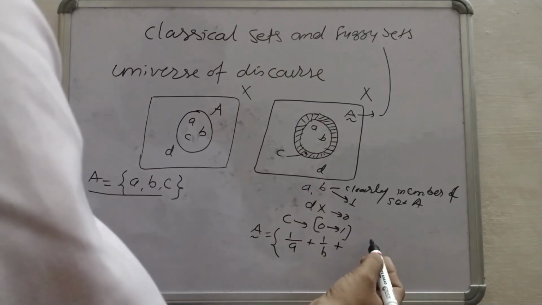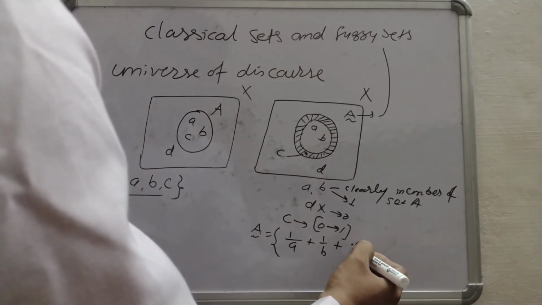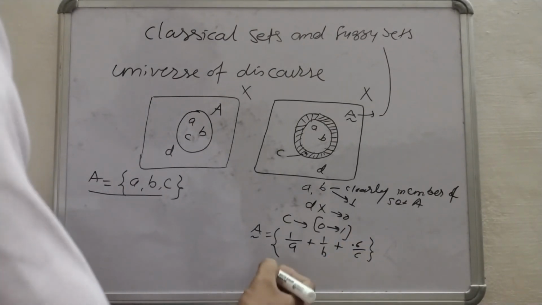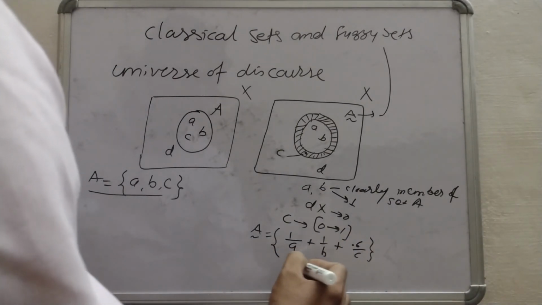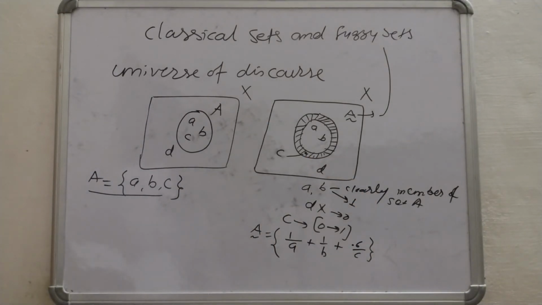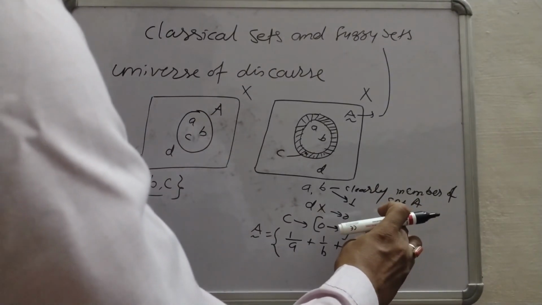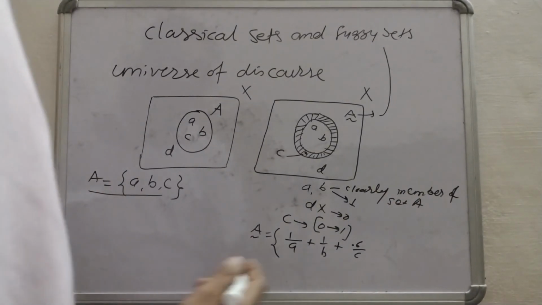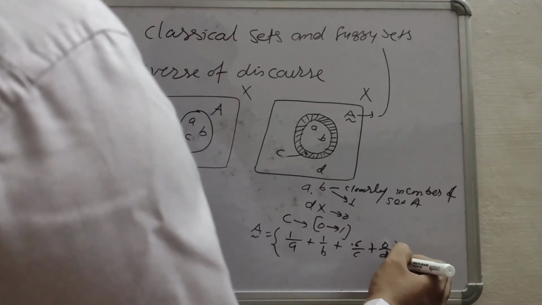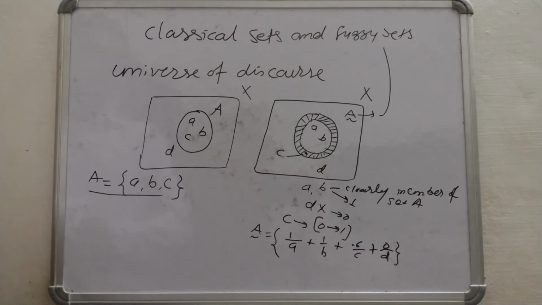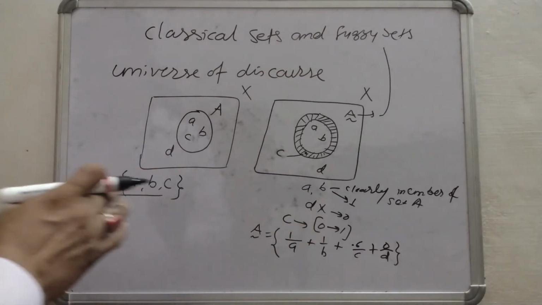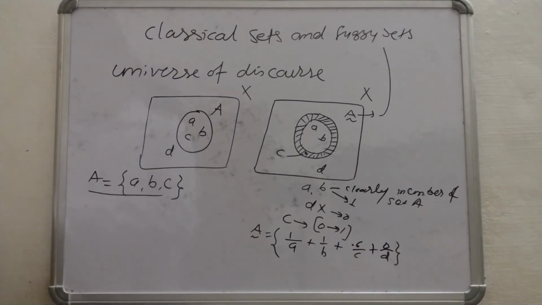Let's suppose it is 0.6, so we can write 0.6/c. One more term we can add, plus 0/d. So this is the representation of classical sets and this is the representation of fuzzy sets.